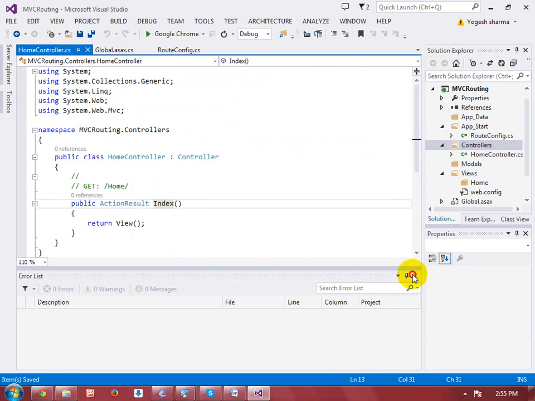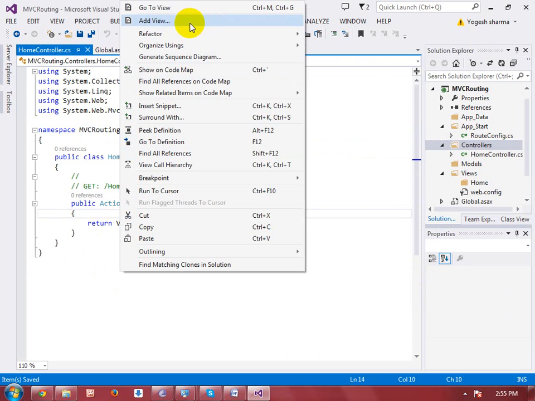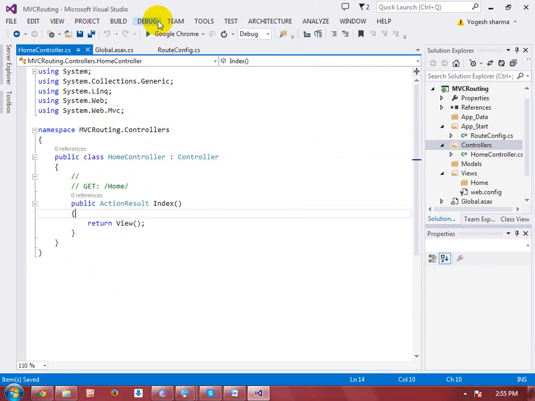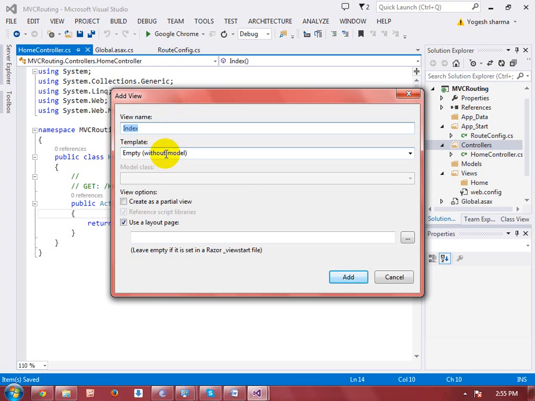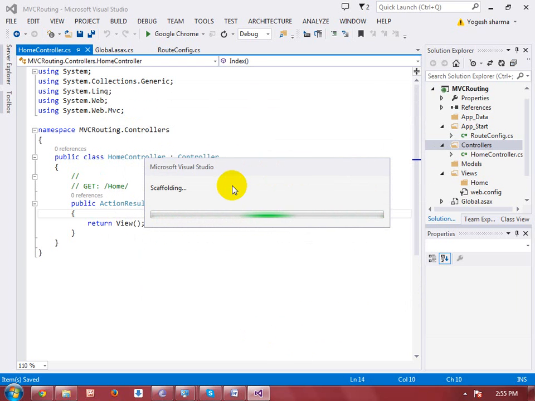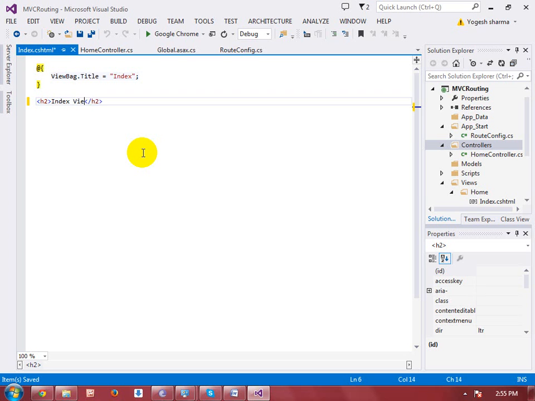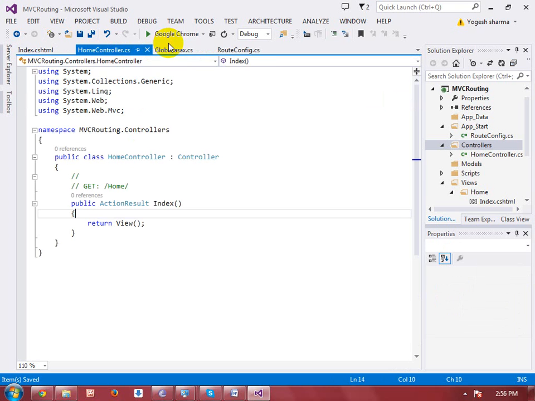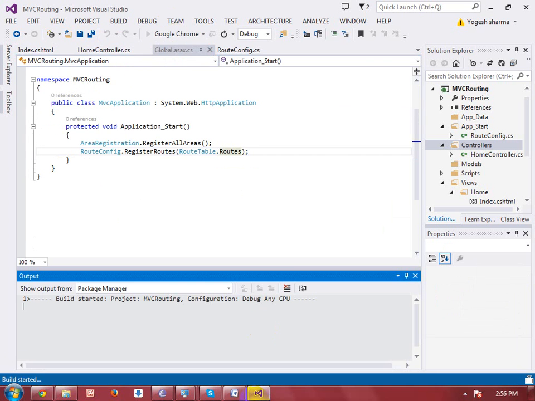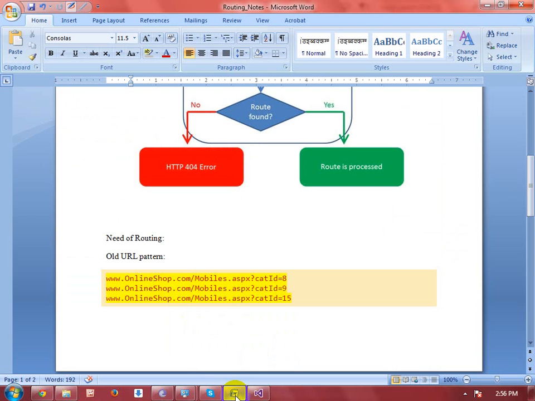In this Index action, I am going to attach a particular view with this action method. Right click and select Add View. You can give the view name, and I am taking the template Empty, then click on Add. When you click on this, then the Index view will be attached with this particular action. In the Index view, let me set some value: Index view is called. Okay, if you execute this application, then you will find that the Home controller Index method will be called.